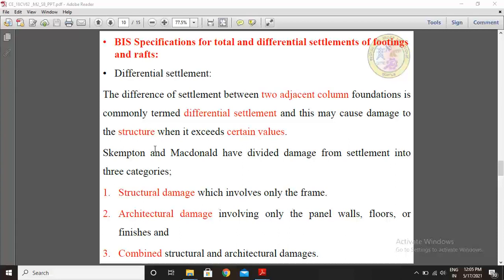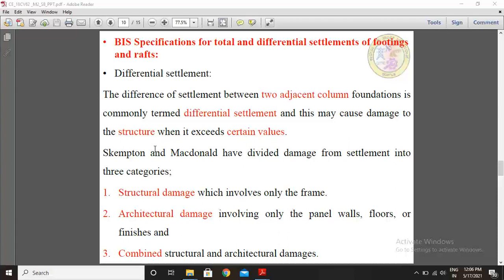The difference of settlement between two adjacent column foundations is commonly termed differential settlement, and this may cause damage to the structure when it exceeds certain values.